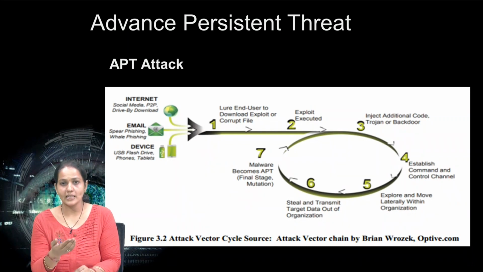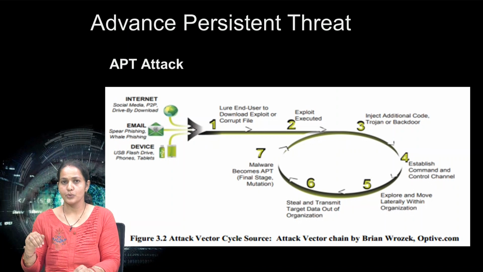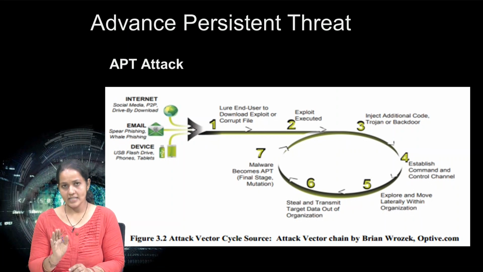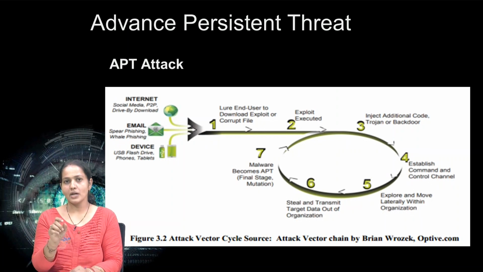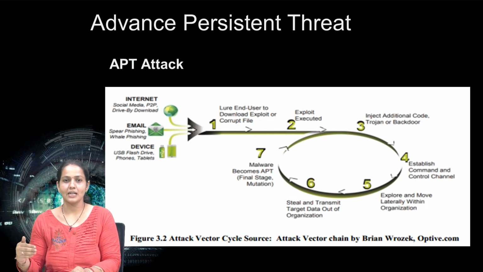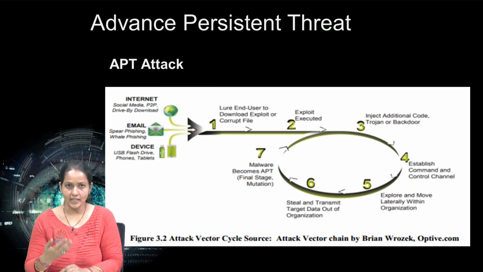By downloading it, the exploit designed by the attacker is executed. Once you click on download, the exploits hidden in it are executed automatically.